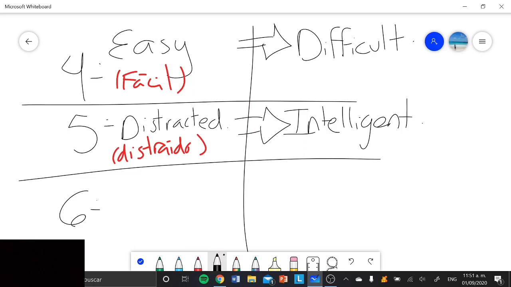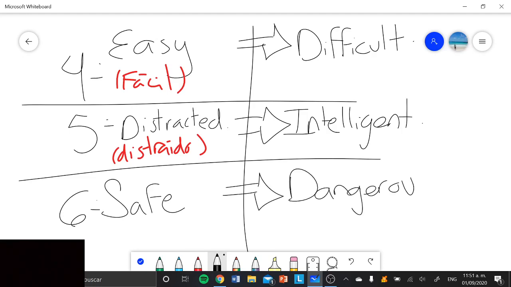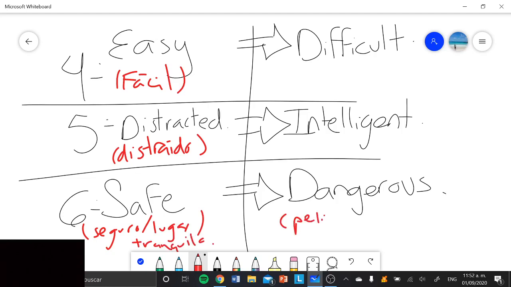Okay, now let's pass with the number 6. The word number 6 is safe. And the opposite of safe is dangerous. Dangerous. Okay, what does safe mean? Safe means como que seguro. Un lugar seguro. Esto va a aplicar más que nada para lugares. Okay, es un lugar seguro o tranquilo, más que nada. And the opposite, dangerous, pues va a ser lo opuesto de safe. Entonces, peligroso.